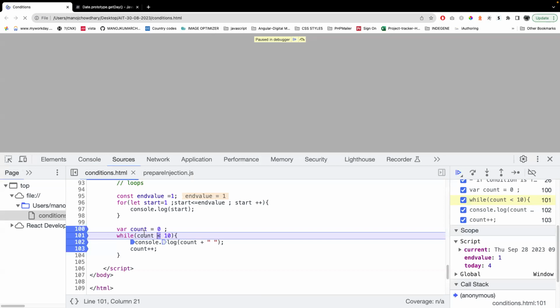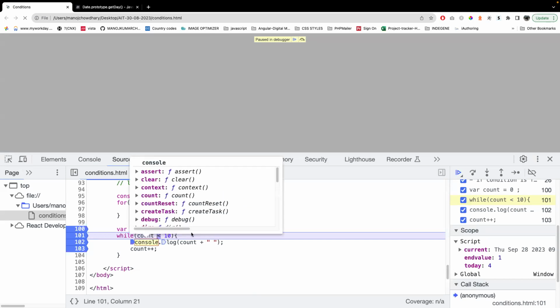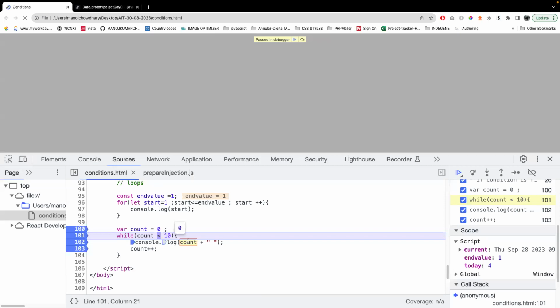Now I'm checking: is 0 less than 10 or not? True. Automatically it is true, right? So automatically what will it do? It will print this one, count, now count will be 0. Now what will it do? It will come to the increment and go back again. Now what will be the value of count? 1. Again I go with the increment. So 1 less than 10, true. So automatically 10 times it is going to execute. Okay. So now count value is 7.